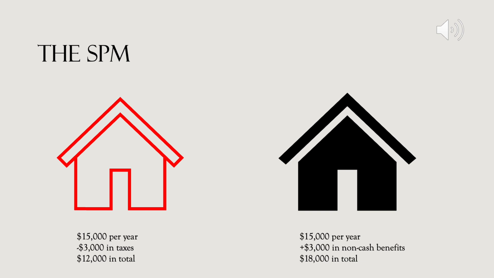For example, if someone is making $15,000 a year but they must pay $3,000 in taxes, then their income is really $12,000. The same can be said for someone receiving benefits. If they're making $15,000 but receiving $3,000 in non-cash benefits, then their true income is closer to $18,000. These additions and subtractions provide us with a more accurate measurement of income over a short period of time.